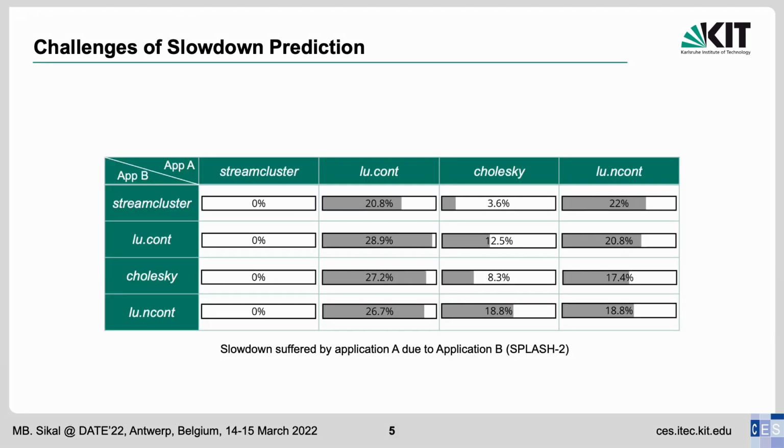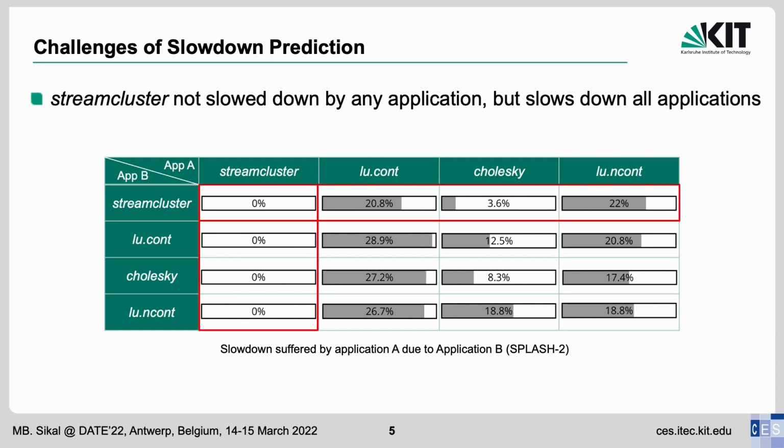To gain more insight into the challenge of slowdown prediction, let's look at some examples. This table shows the slowdown incurred by some applications from the Splash2 benchmark suite when co-mapped on the same cluster with other applications. The bars show the suffered slowdown by application A due to application B. There are many observations that can be drawn from this table. The first observation is that Stream cluster is not slowed down by any application, while it slows down all applications it is co-mapped with.